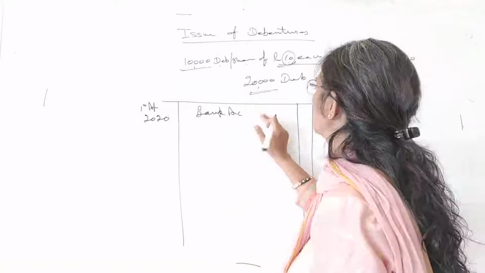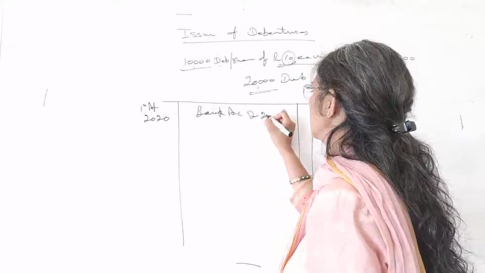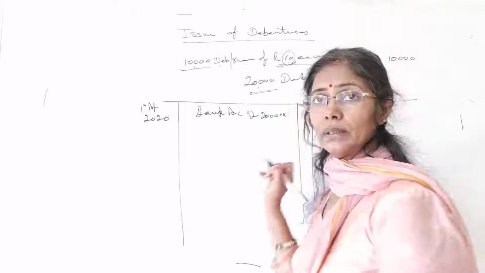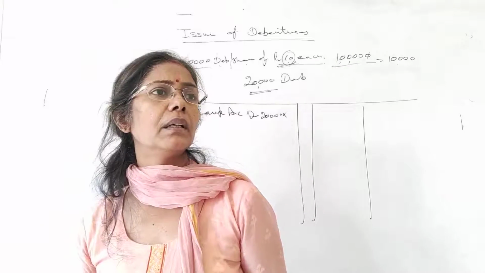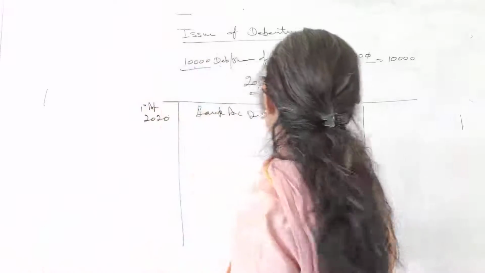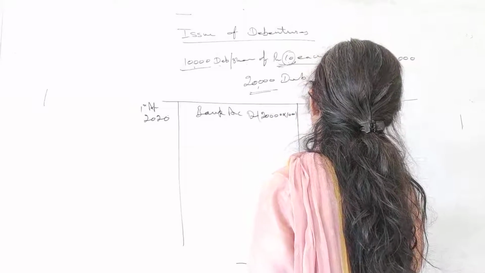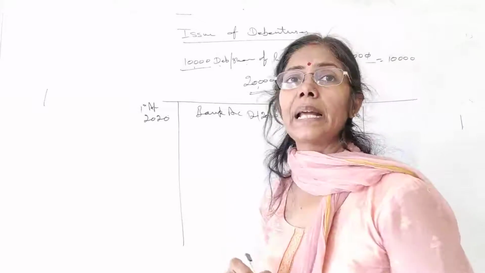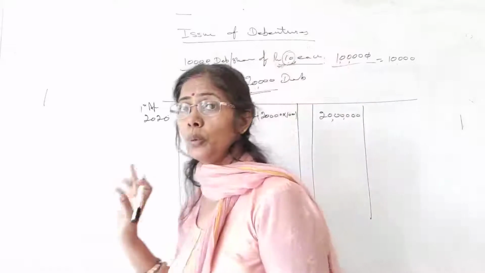How much have you received in the bank account? The number of debentures, 20,000. Are you getting it in installments or the whole amount together? The whole amount together, 100 rupees each. So this is 20 lakh we are receiving. Fine. Bank account debit.